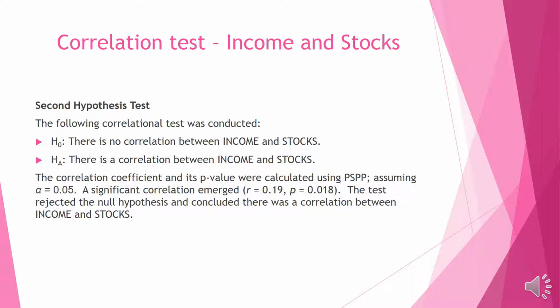In the second test, income and stocks were compared, the null being there is no correlation between income and stocks, and the alternative being there is a correlation between income and stocks. The results were that the correlation was 0.19 and the p-value was 0.018. Not as strong as the first test, but still reflecting that there is correlation between the two.